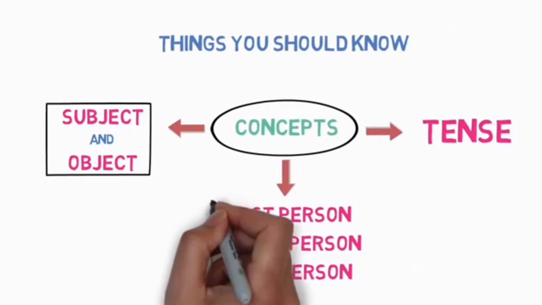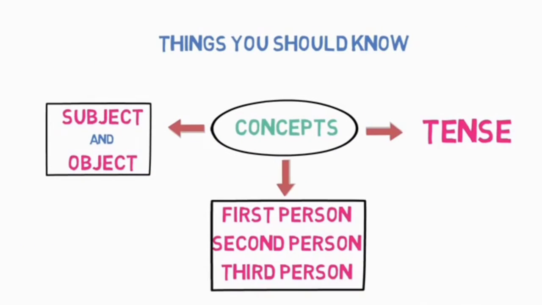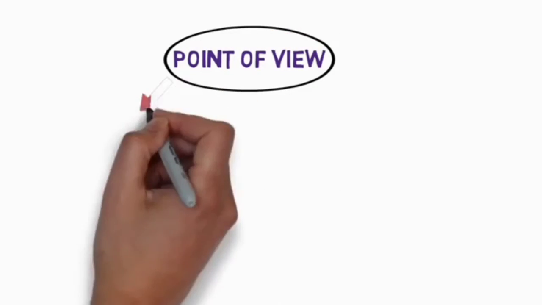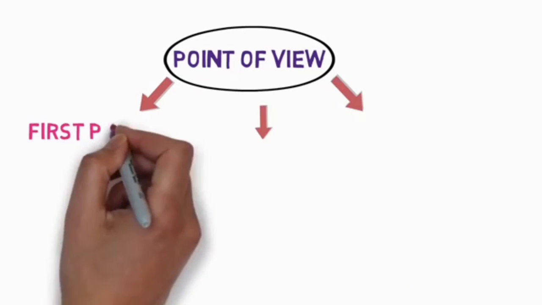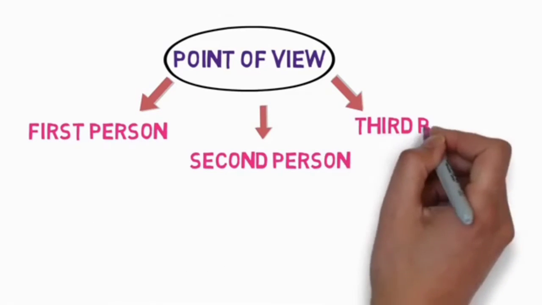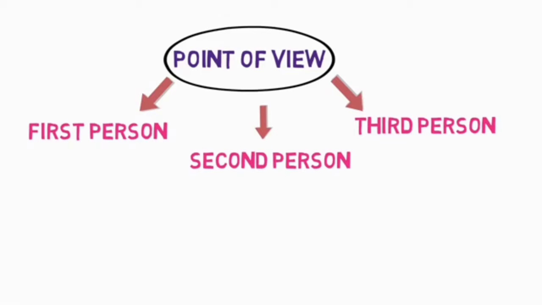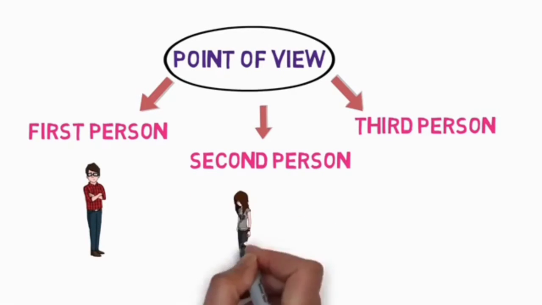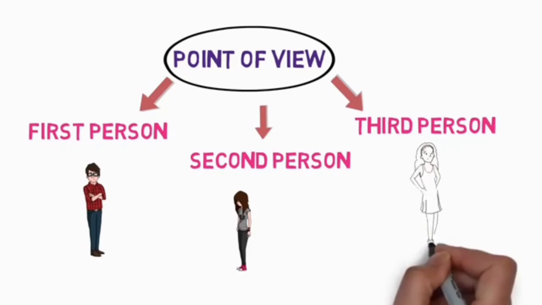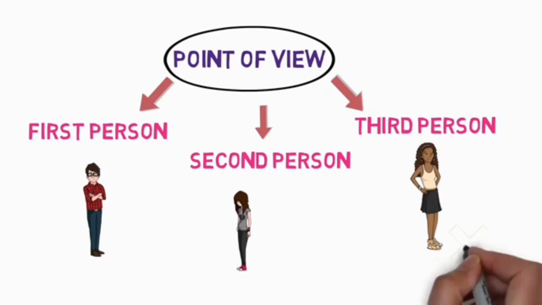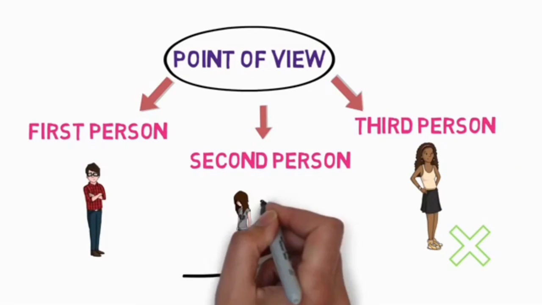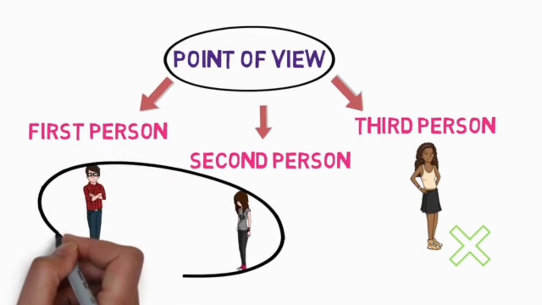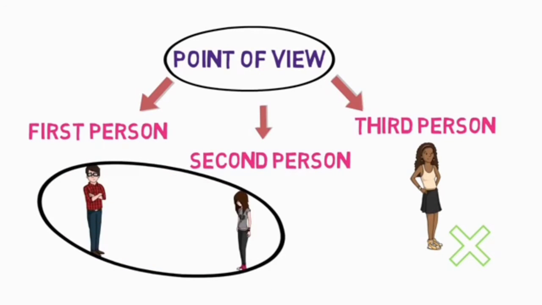Now let's understand what is first person, second person, and third person. For that, we need to understand point of view. Basically, there are 3 points of view in English: first person, second person, and third person. Let's understand it with the help of an example. If Ravi and Isha are in the room and Ravi is telling something to Isha about Nikita, who is not present in the room, then in this case, Ravi is the first person as he is the one who is speaking.